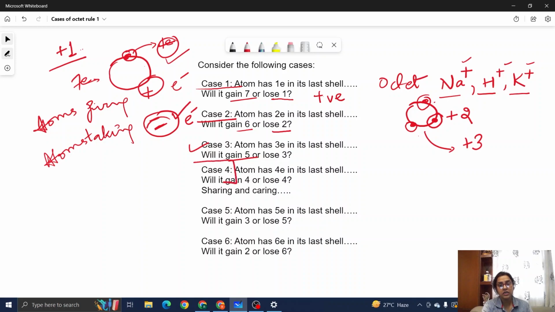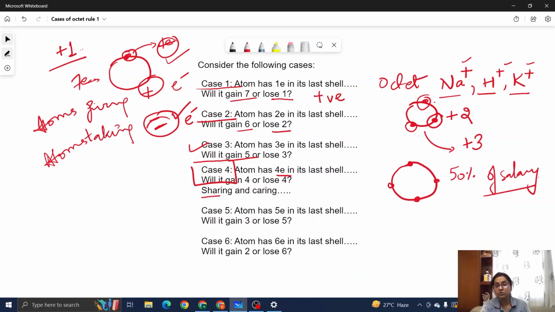Case 4. A little complicated case. Why? Because this atom has got 4 electrons in the last shell. So it's like a confusing game. Having 4 electrons in the last shell, it can either lose 4 or it can gain 4. Now, see, children, whatever salary we have, whatever we earn, can you think of donating 50% of your salary to someone as a gift? I'm sure you won't, right? We cannot give away 50% of salary. So, what is this atom going to do?